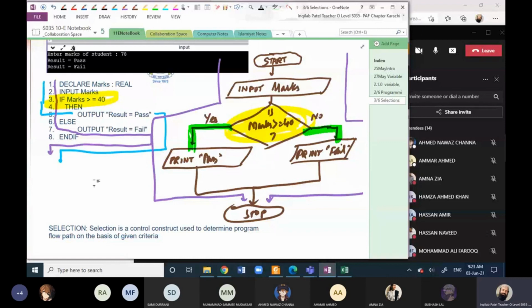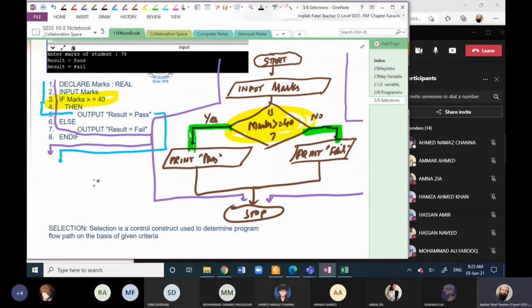In selection it is not possible that statement number 5 is executed before statement number 2 or 3. It will be executed after statement 2 and 3. But out of 5 and 7 only one statement will be executed, though it does not mean that statement 7 can be executed before statement 3.